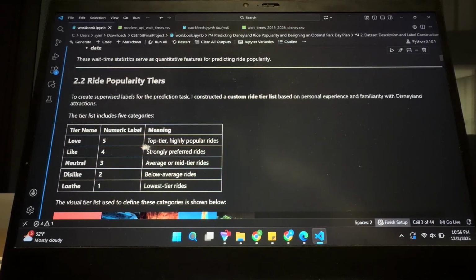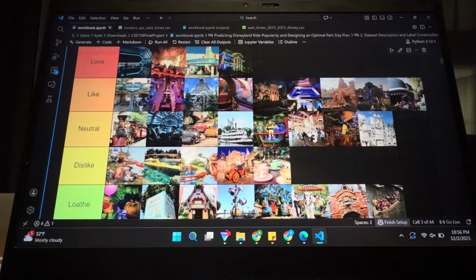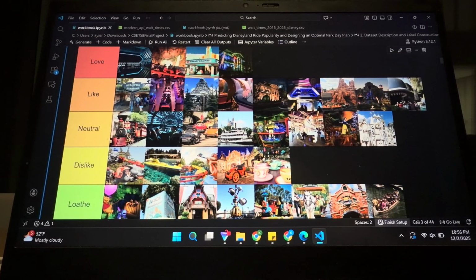So in the categories, I named everything based off of their tier, and you can see those tier names here. And then I also gave a general description of the meaning. And then over here, I made a graphic to help visualize which rides went where. Later on in the code, I have these all in a dictionary.